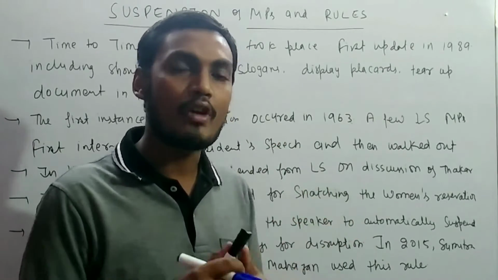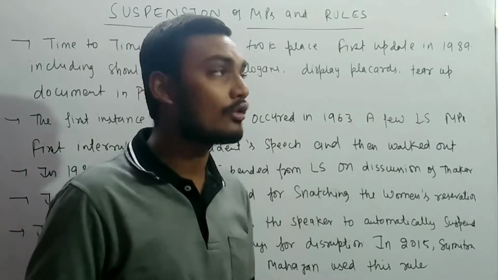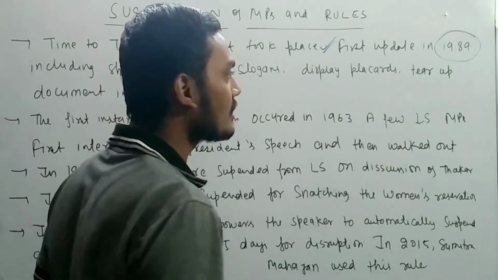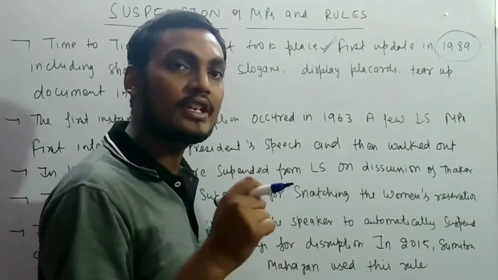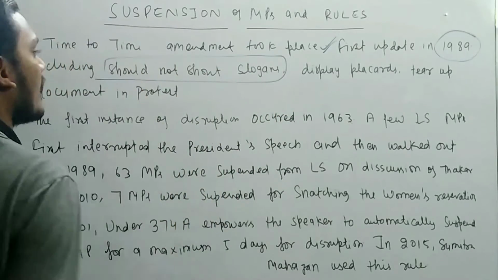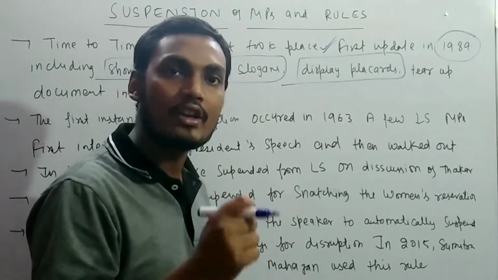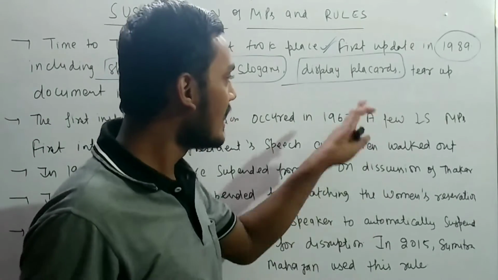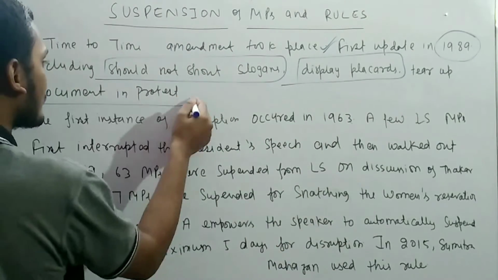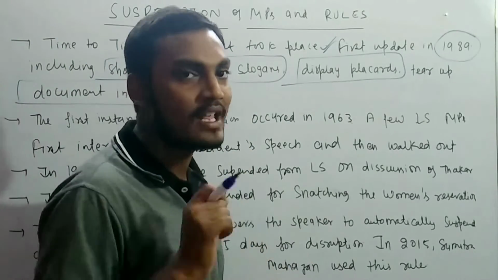But over a period of time, new kinds of protests took place in Parliament, and so there was an update. The first update of the rules related to disruption was in 1989, and it included that you should not shout slogans. This is very important. You cannot display placards in Parliament if anything is going wrong in the country or against the government. Remember that. And you cannot tear up documents in protest. These are the things which can lead to the suspension of an MP.